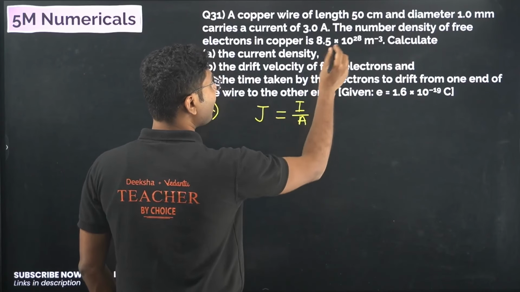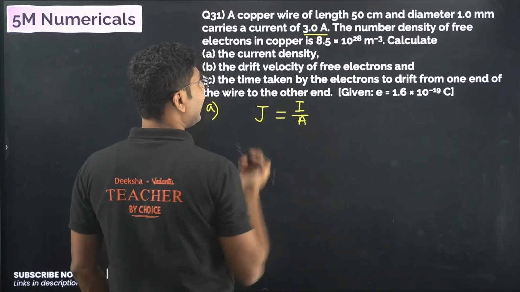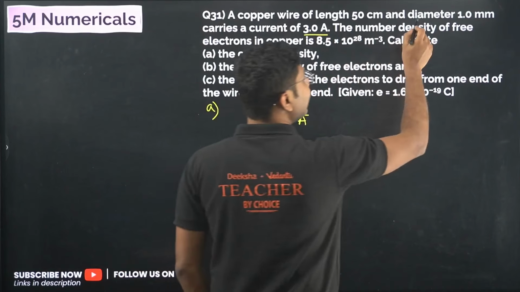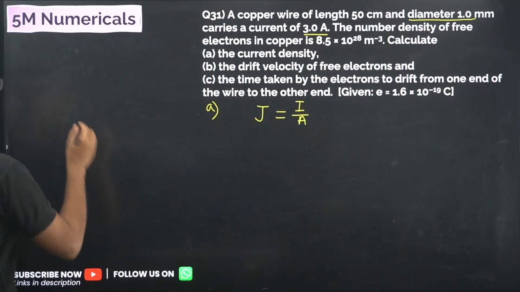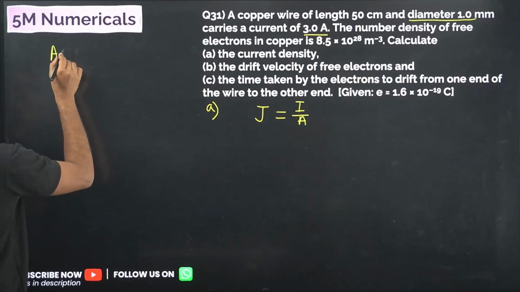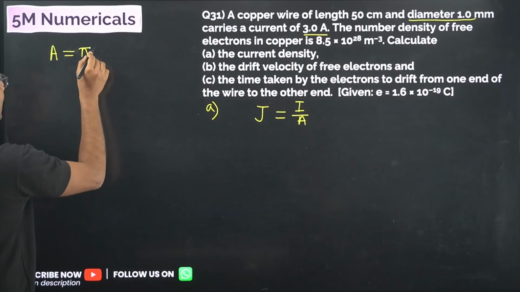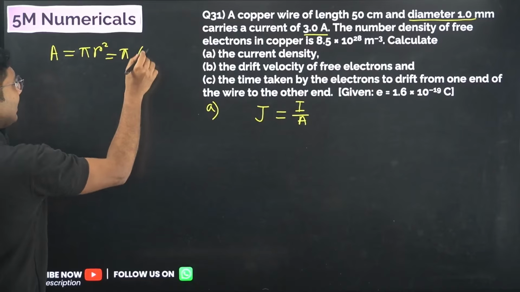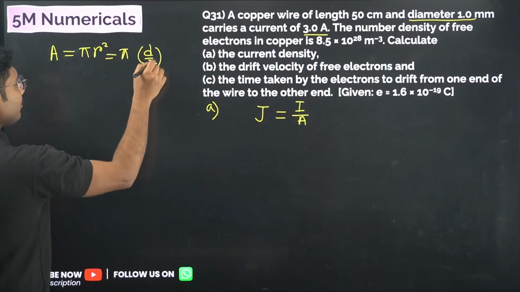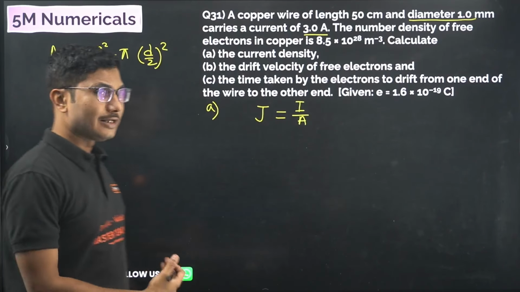Now the current is given here as 3 ampere. Area is not given. Instead, the diameter is given as 1 millimeter. So we have to calculate the area. Area is given by pi r square, or pi d by 2 square. This is the area of a circle.